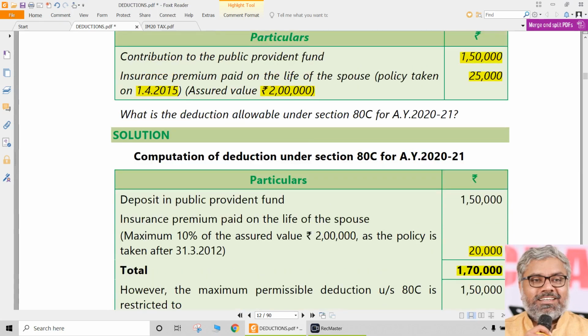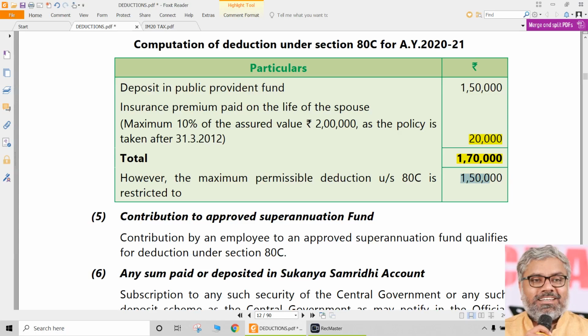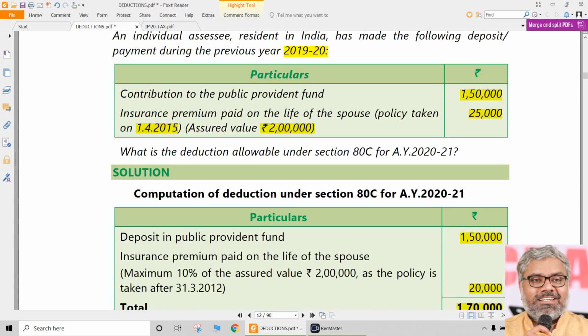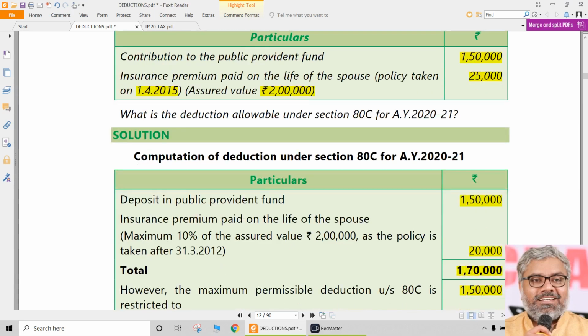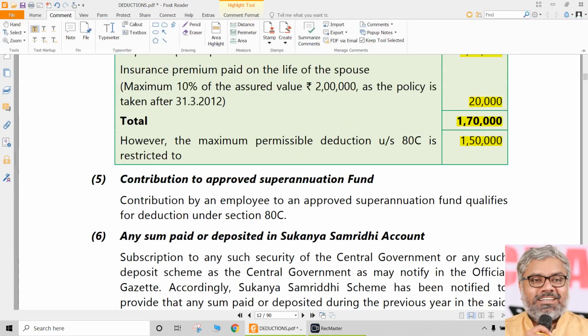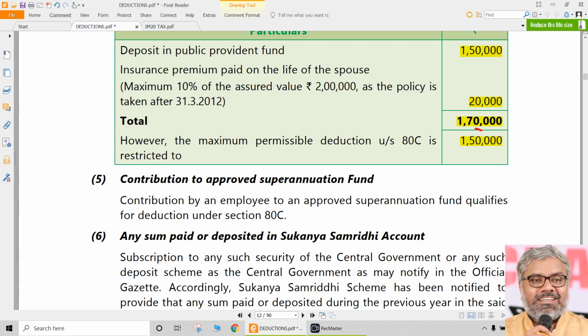But can the individual claim a deduction of 1,70,000 under 80C? Not possible. Why? Because the maximum amount of deduction eligible under 80C is restricted to 1,50,000. So first you will include these things. How much is he eligible for? He is eligible for 1,50,000 for PPF, which is absolutely fine. And out of this 25,000, he will be eligible only for 20,000, that is up to 10% of the sum assured. So total eligibility is 1,70,000. However, since the maximum permissible deduction under section 80C is only 1,50,000, the final deduction that he can claim will be only 1,50,000. So what happens to the remaining 20,000?